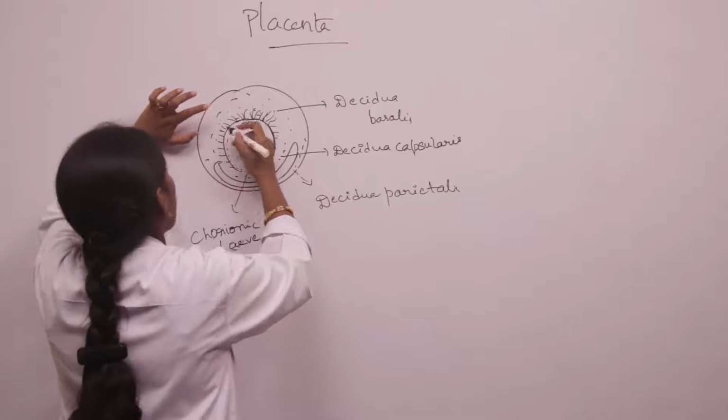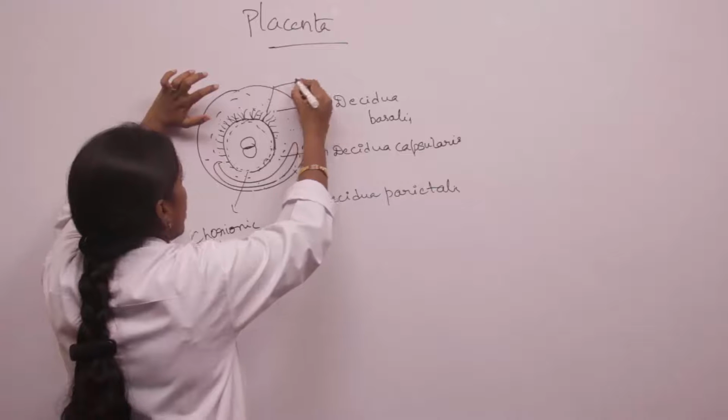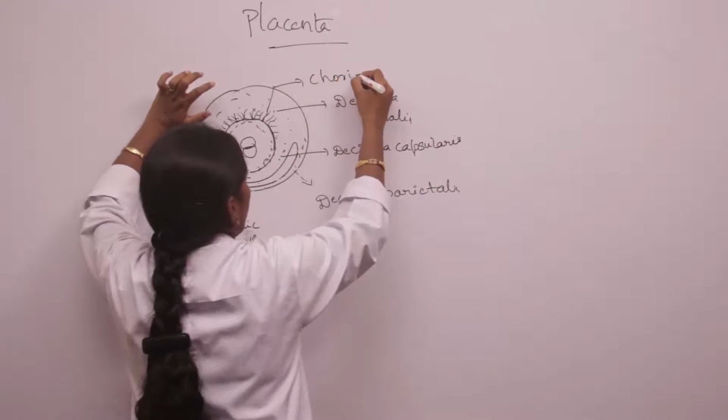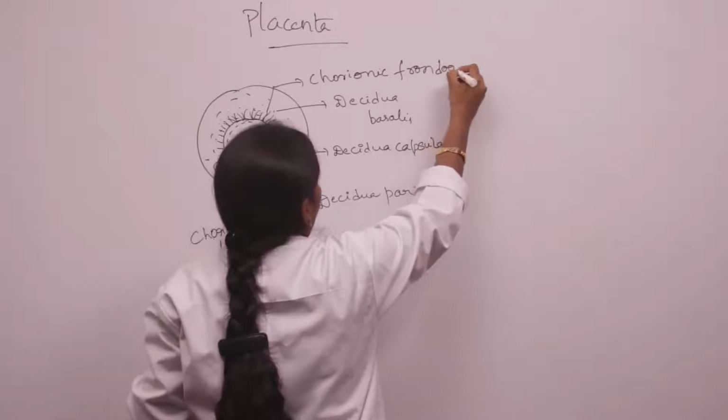And the chorionic villi which project towards the decidua basalis, we call them as chorionic frondosum.